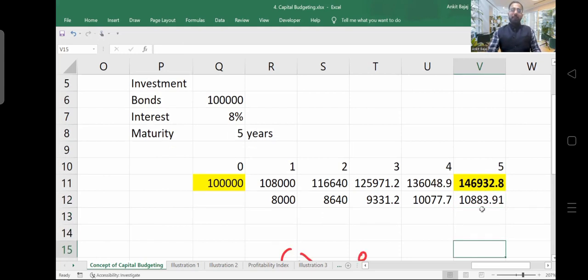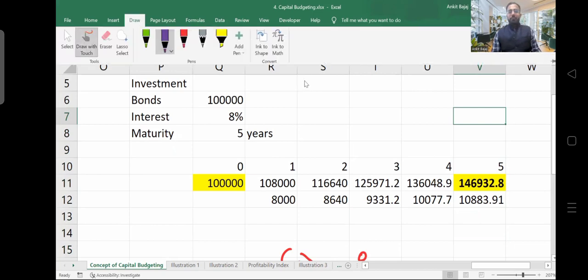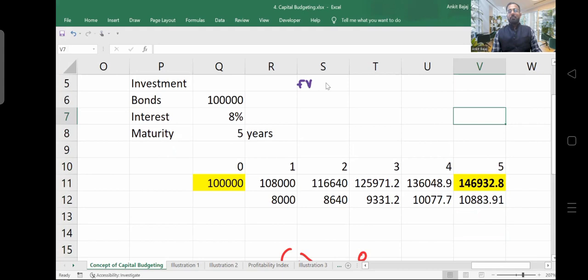Now, do you know what formula I have applied to calculate the future value? Is it possible for you to find out? Do you know the formula of compounding? This is the formula, Nalax. We use this formula to calculate the future value. Yes or no? Don't you remember which formula we use? I can use this formula and show you the calculation, right?